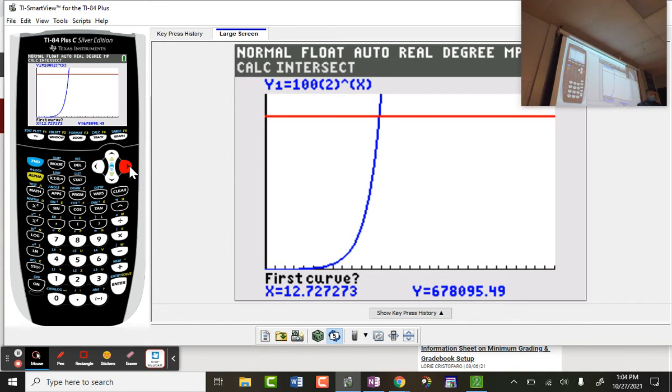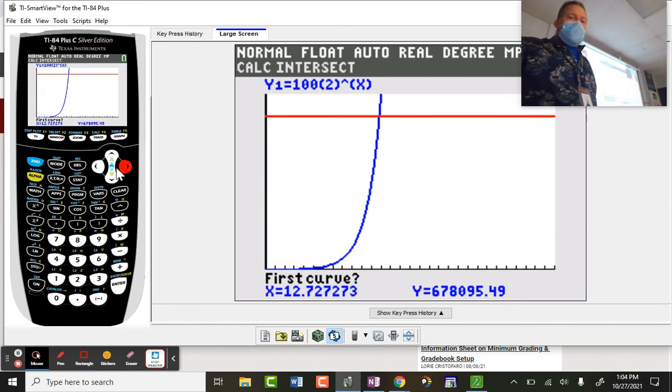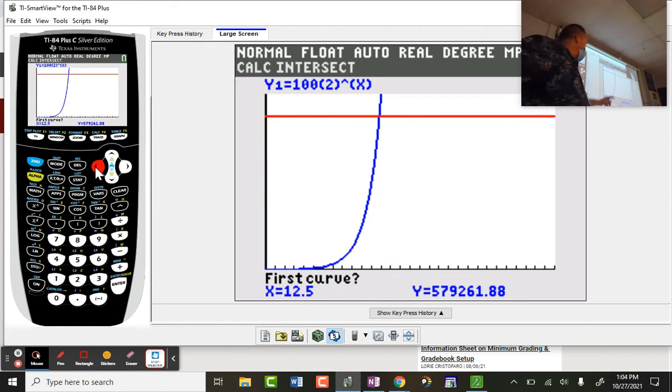It's at 678,000. This is why you don't see it. It's up here somewhere, off the screen. All you have to do is hit left until you see it start coming down to that window value of 400,000. That's why I see it now. It says 361,000 there. And for this, all you have to do is hit enter 3 times.